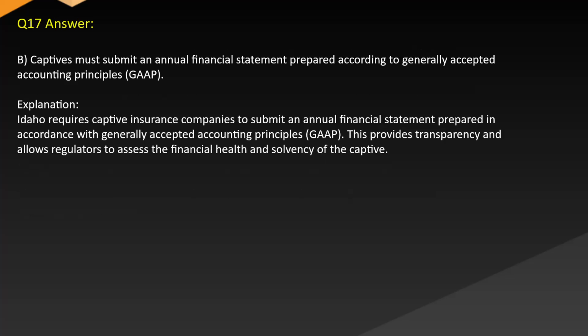Answer B. Captives must submit an annual financial statement prepared according to generally accepted accounting principles, GAAP. Explanation. Idaho requires captive insurance companies to submit an annual financial statement prepared in accordance with generally accepted accounting principles, GAAP. This provides transparency and allows regulators to assess the financial health and solvency of the captive.